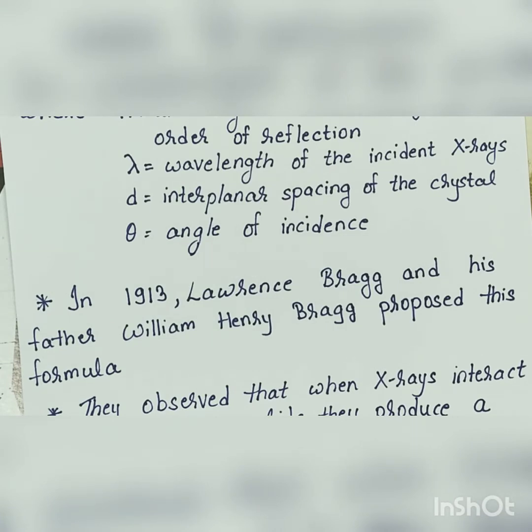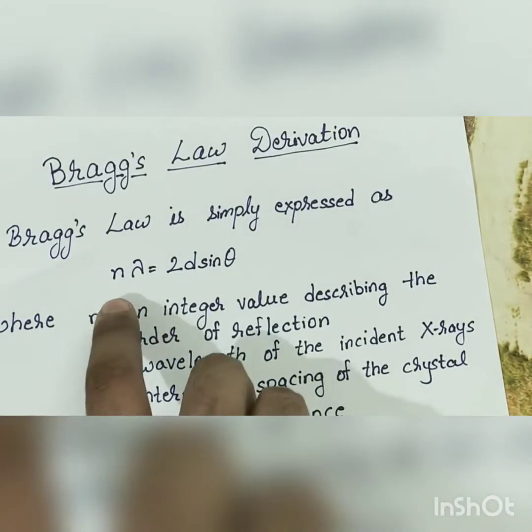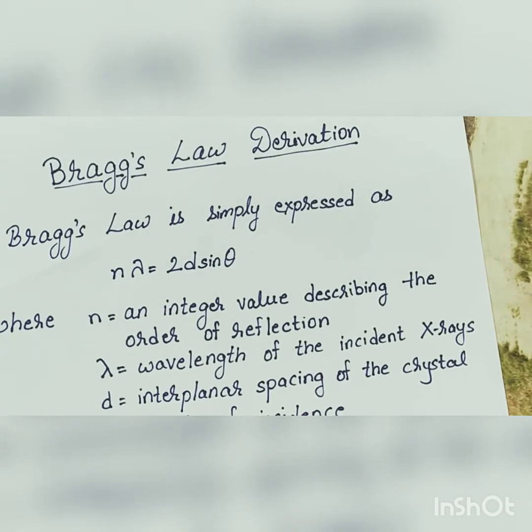They were the first ones who observed that when X-rays are passed through a crystalline material, they generate a specific pattern, and an intense peak of reflected X-ray is observed only when this condition n lambda is equal to 2d sin theta is satisfied.